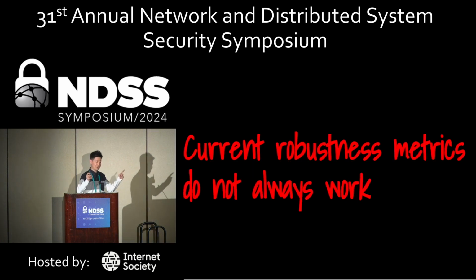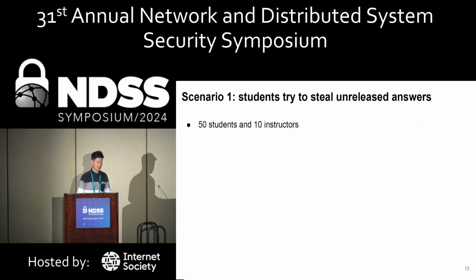And with this Plants vs. Zombies fans, if you're a video game fan, current robustness metrics do not always work. We'll see a few practical attack scenarios in the following slides. In the first scenario, the students are trying to steal unreleased answers. So there are 50 students and 10 instructors in the same class.